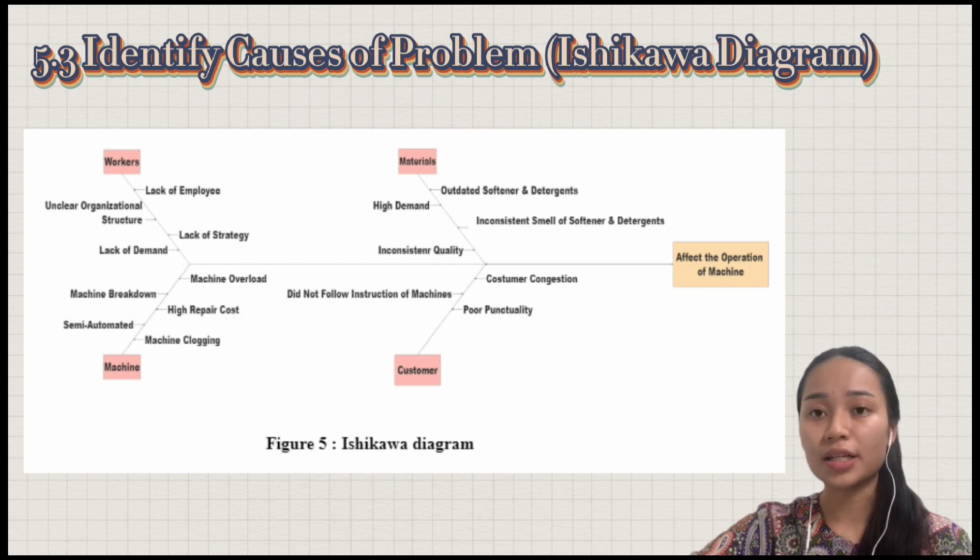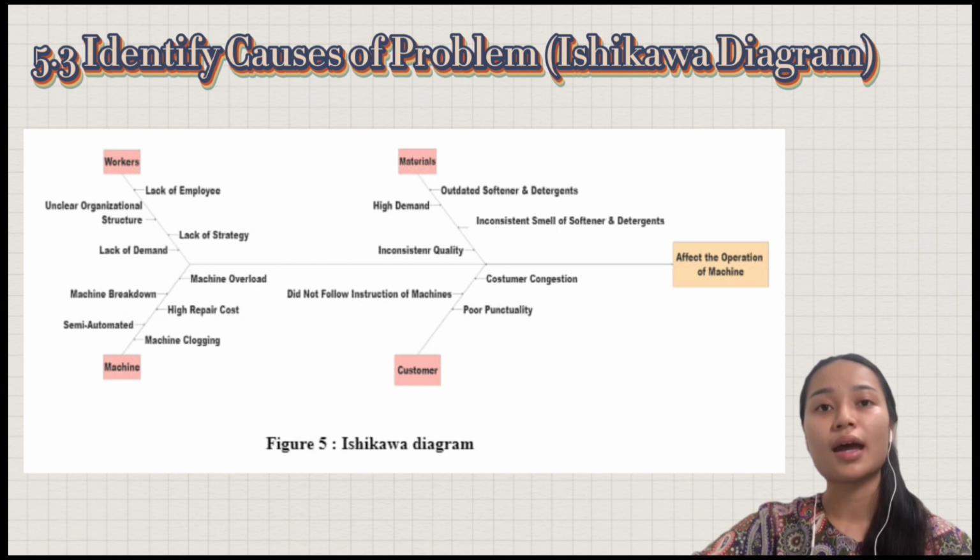The second point is from the materials. Casa Laundry received lots of complaints from customers about the inconsistent smell of softener and detergent because the softener and detergent were worn out, and the quality of the smell would be inconsistent, as well as the high demand for softener and detergent from customers.